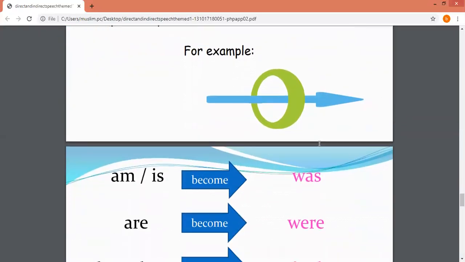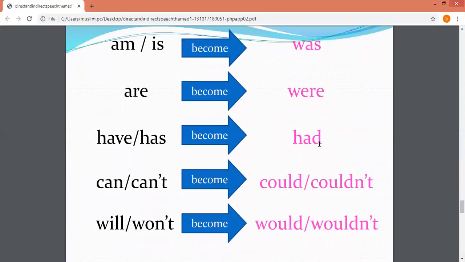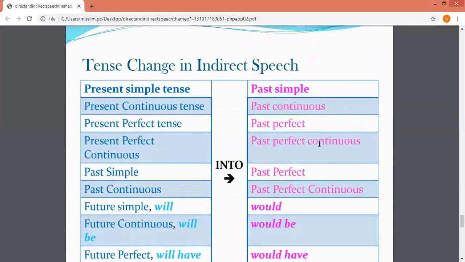For example, students, here is something for your learning. These are five word changes that you can learn by heart. Am and is become was. Are becomes were. Have and has become had. Can and can't become could and couldn't. Will and won't become would and wouldn't. So these all are changed into past tense in reported or indirect speech.